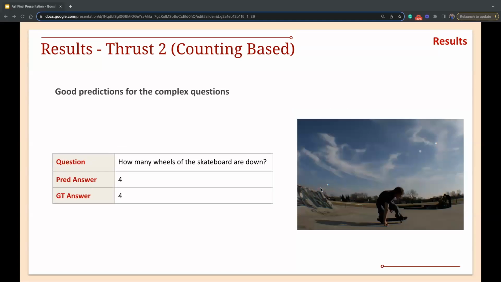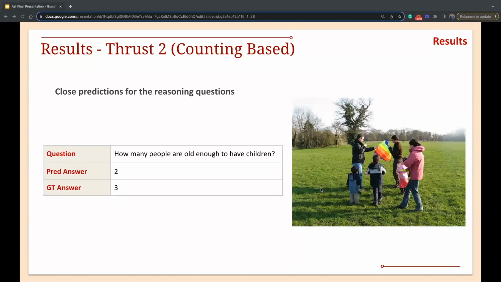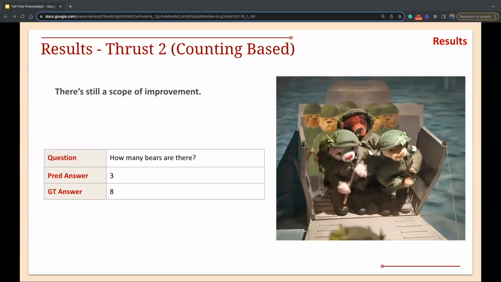How many wheels of the skateboard are there on the ground? Even if it doesn't see the wheels, I think it predicted really well. This is one of the complex questions, or at least reasoning questions, I would say. The predicted answer is 2, and the exact answer is 3. Yeah, but there is still scope for improvement.